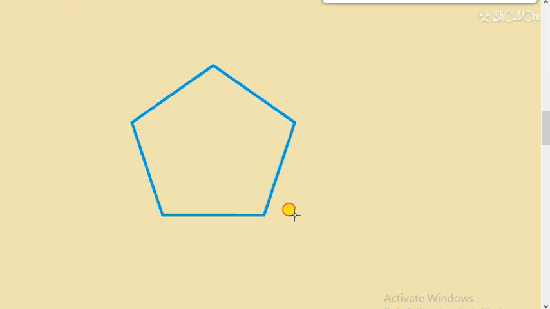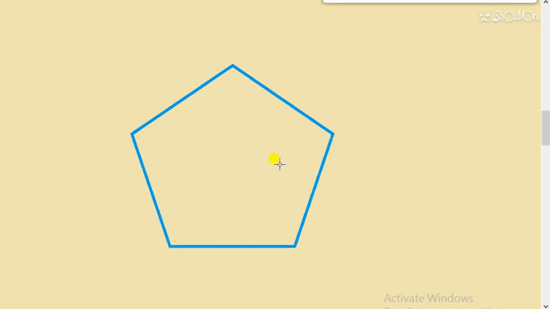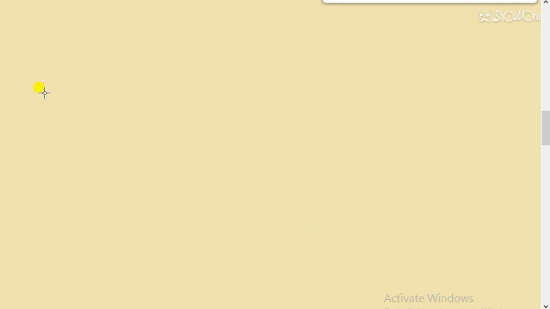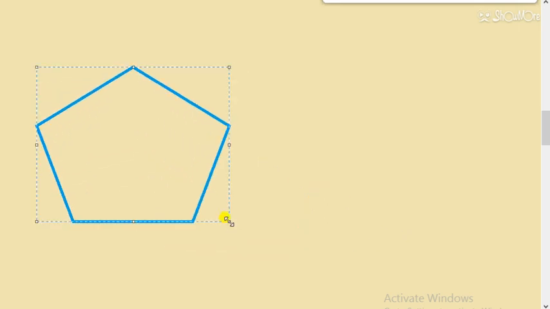So now I am taking one more question of similar type. I am taking a hexagon. Okay, let's take a pentagon here. So this is the pentagon. Let's move it to the left-hand side so that we can solve the question on the right-hand side. So it is our question number second.